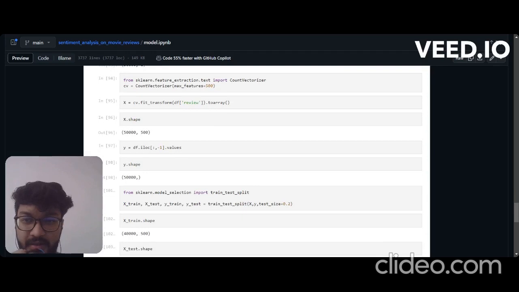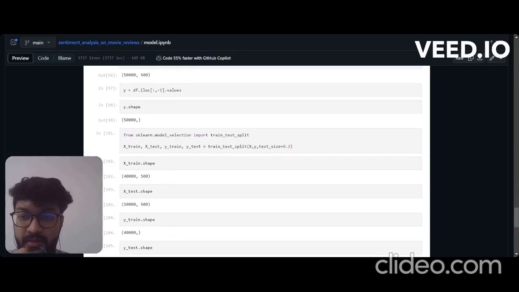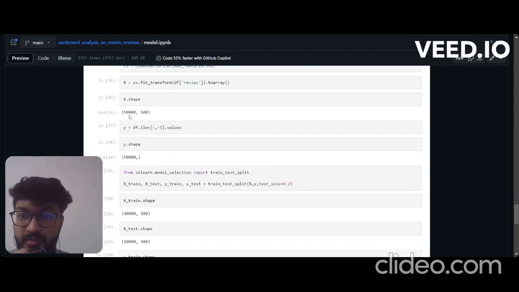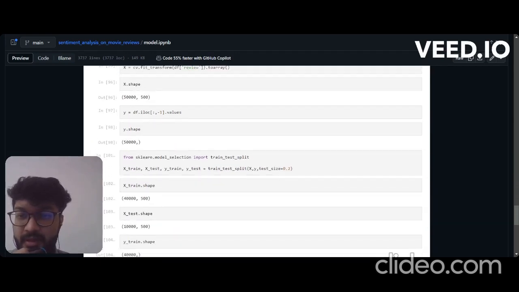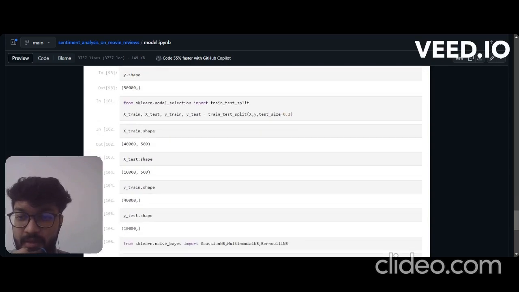And after that our last operation is going to be count vectorizer. It counts all the unique words in the data, in the review section in our text. It is going to take unique words only. So after applying it, we'll see that x dot shape becomes 50,000 comma 500, and y dot shape is 50,000. And after that we'll apply our model.